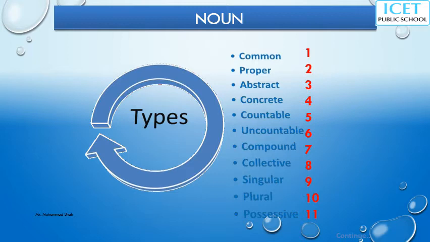One example for each. You don't need to write in WhatsApp common, proper; no. You put 1, 2, 3, as I have given the number: 1, 2, 3, 4, 5, 6, 7, 8, 9, 10, 11. One example for each one, quick. Post it to me right now, then you continue the video.